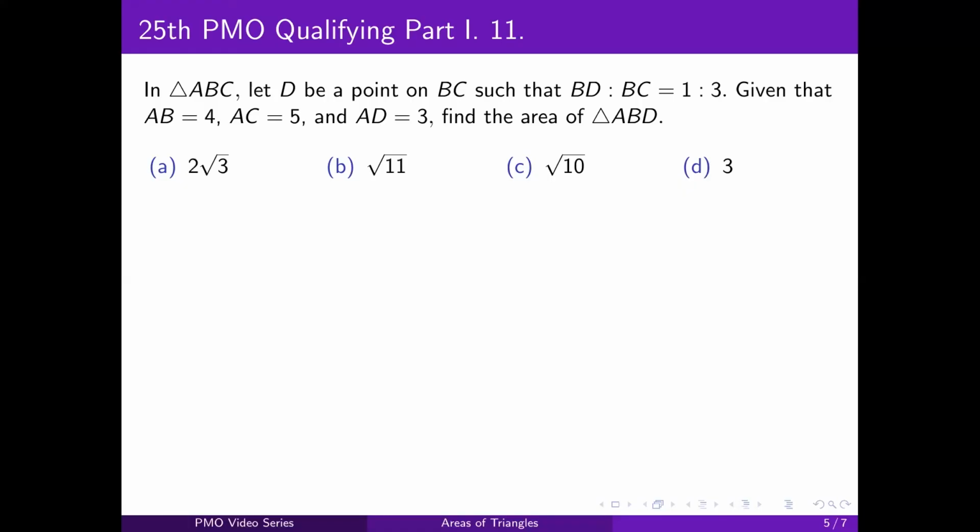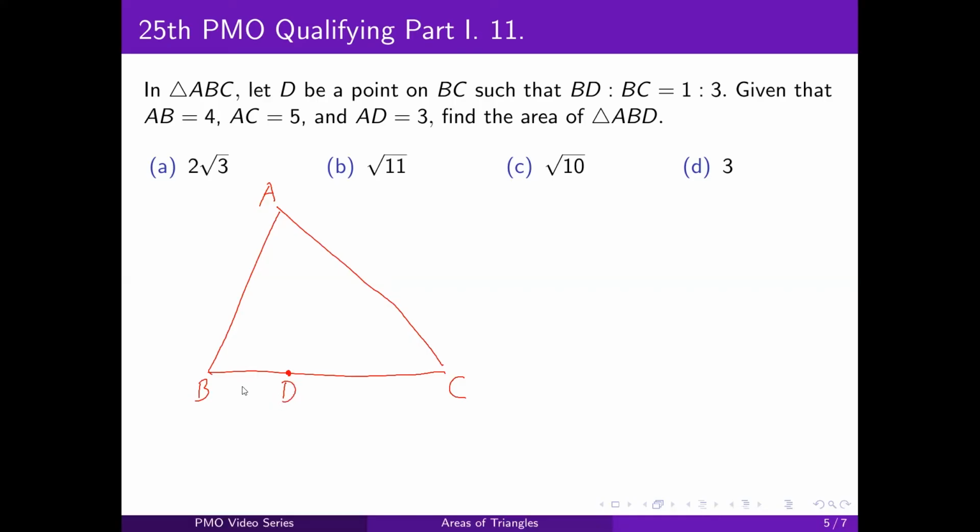Okay, so in triangle ABC, first let's draw the diagram. We have triangle ABC, and we choose point D on side BC such that BD is to BC equals 1:3.